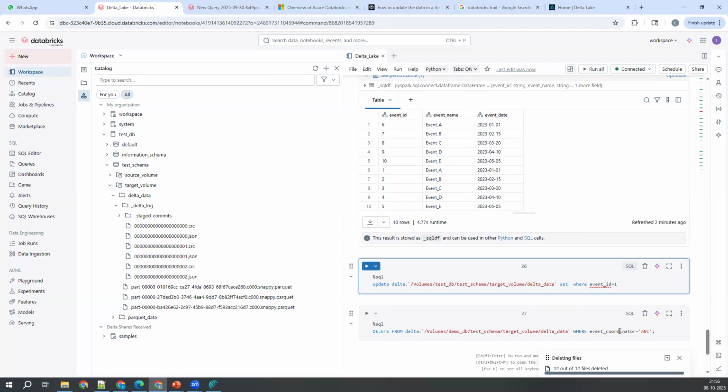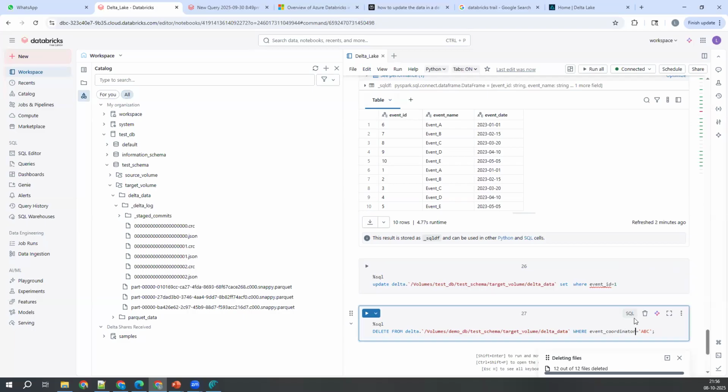Event name, event_name. Sorry, it's a delete operation, right? My bad.